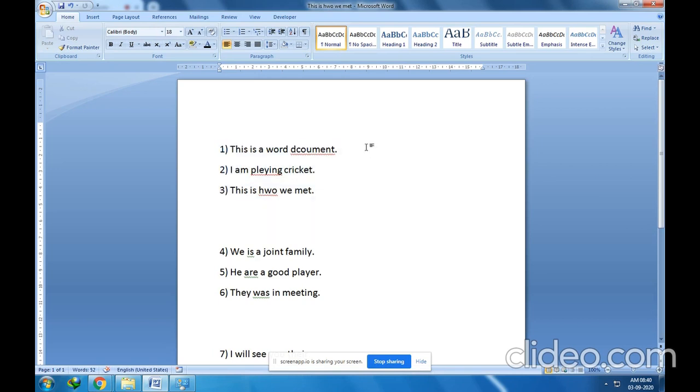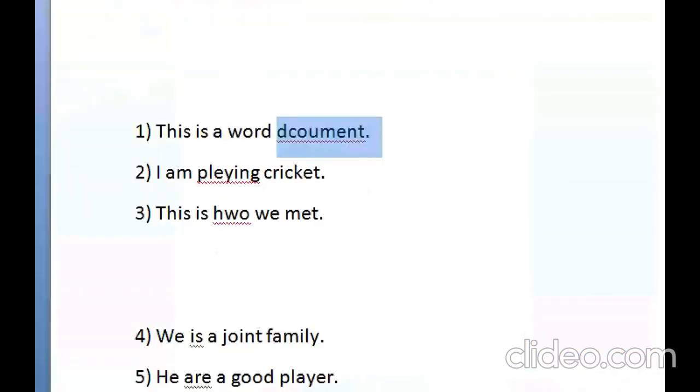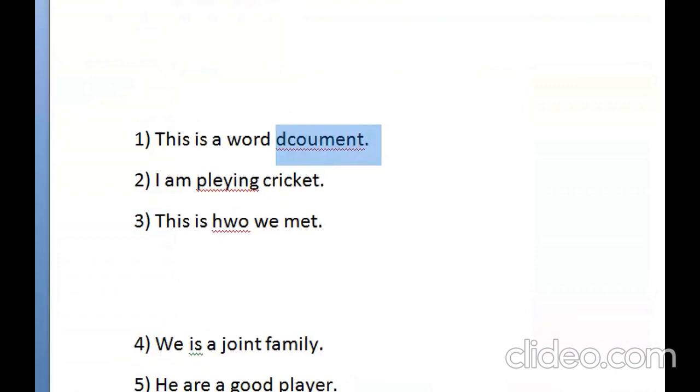First example is this is a Word document, but here focus, the spelling of document is incorrect. Let me zoom in a little bit. Now observe, this is a Word document, spelling of document is wrong. Understood? And in second example, I am playing cricket, but the spelling of playing is incorrect. And in third example, this is how we met, but spelling of how is incorrect. So these errors are spelling errors or spelling mistakes.